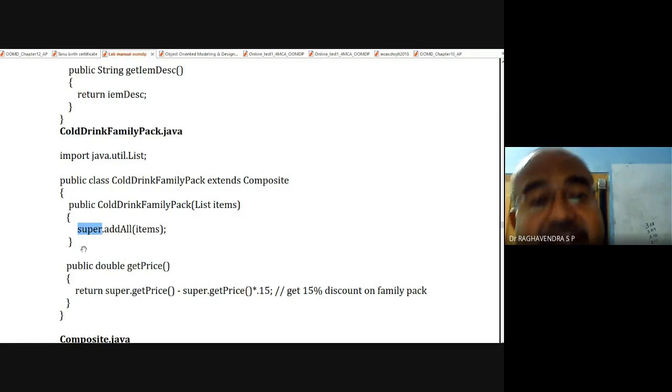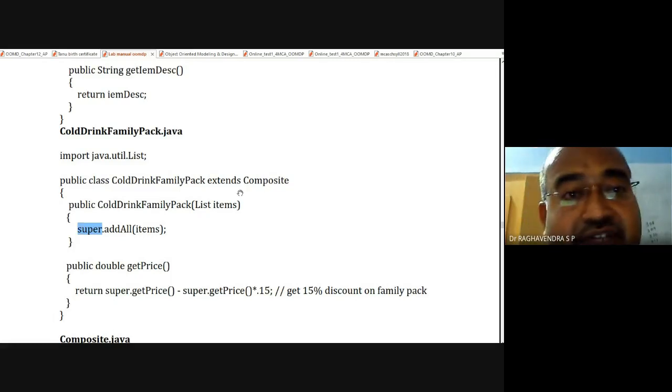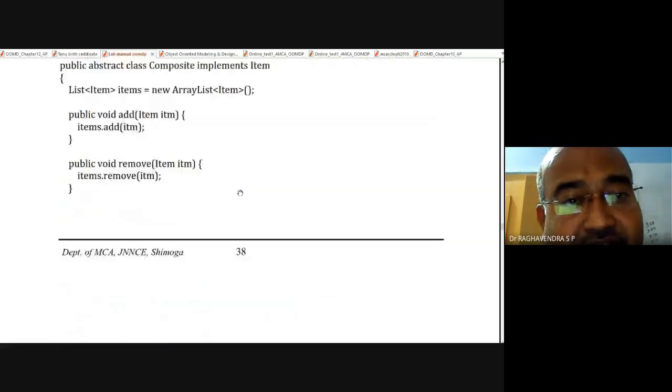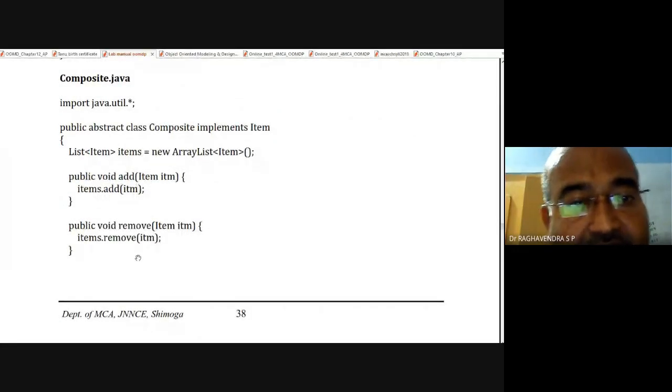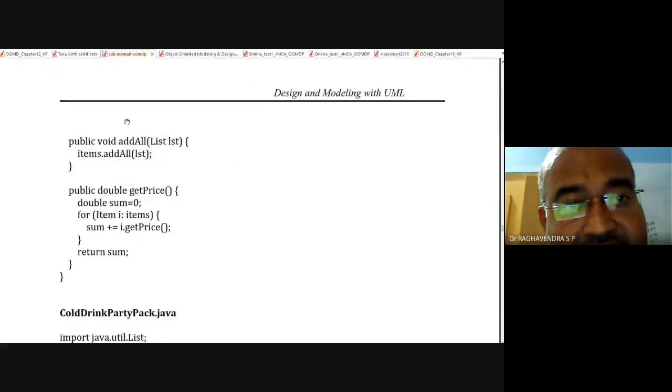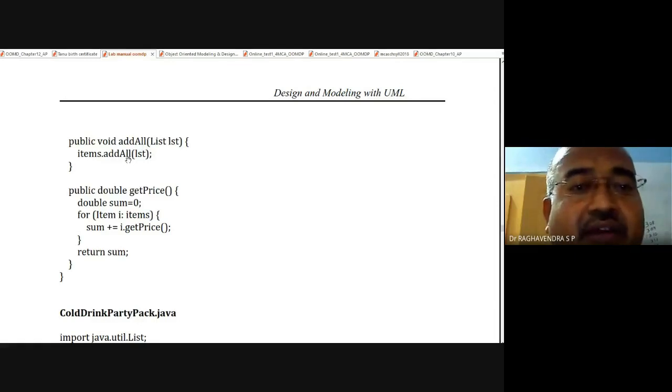So go to Composite, and there is a method called addAll. addAll means the summation of all the items. So in Composite, see if you come here. This is Composite. Here we have addAll. So items.addAll means whatever the price is will be added here. addAll(list lst). The list means the values of this object will be added here.